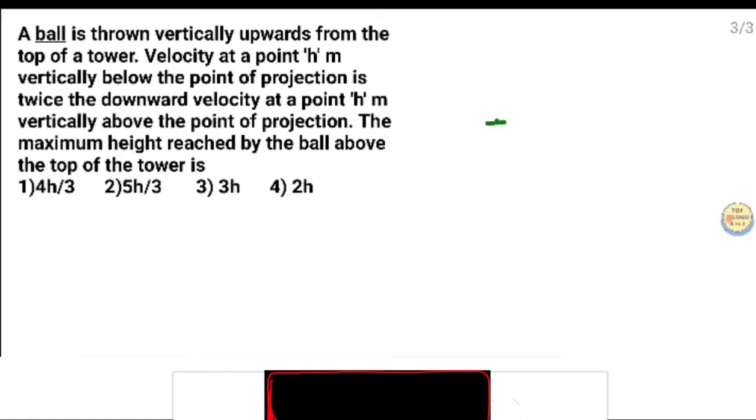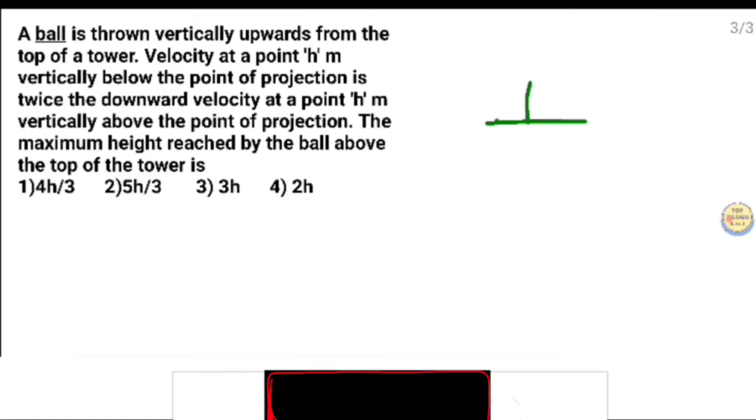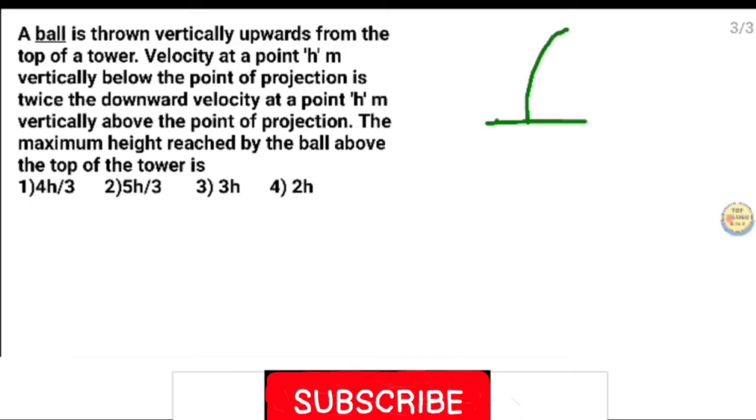So this is the top of the tower. A ball is thrown vertically upward from the top of the tower.